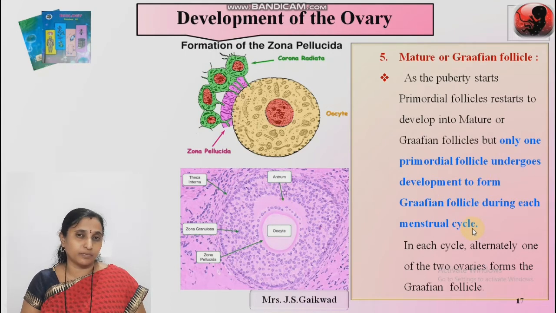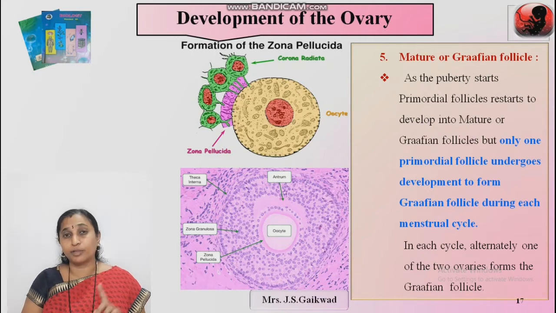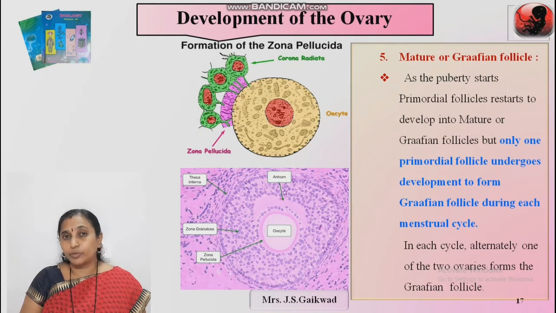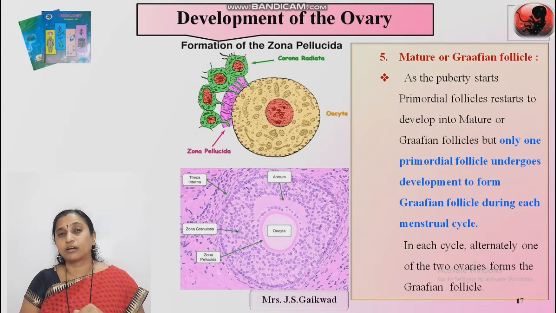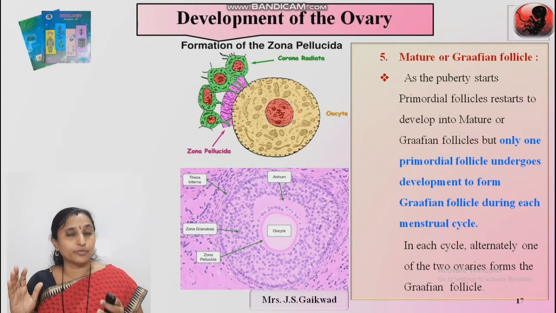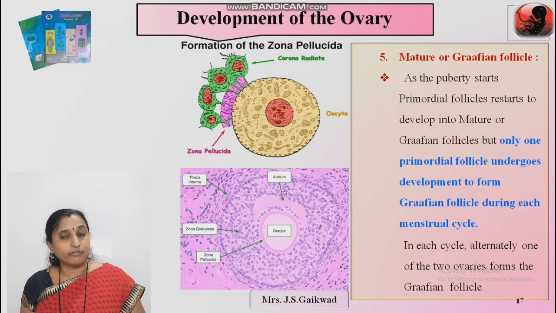The menstrual cycle occurs per month, and the duration of the menstrual cycle is about 28 days. During each menstrual cycle, only one Graafian follicle is formed from the primordial follicles. We already studied the number of primordial follicles: 2 million, and out of 2 million, 1 million up to the birth. Then at puberty, 40,000 primordial follicles. Then the atresia phenomenon occurs. Primordial follicles develop into primary, then secondary follicles, then Graafian follicles. Only one Graafian follicle develops from the primordial follicles.